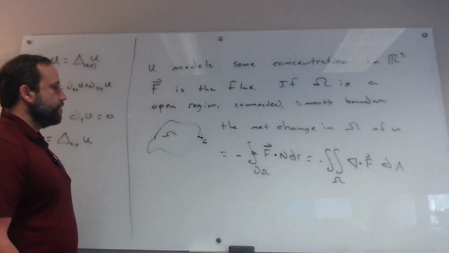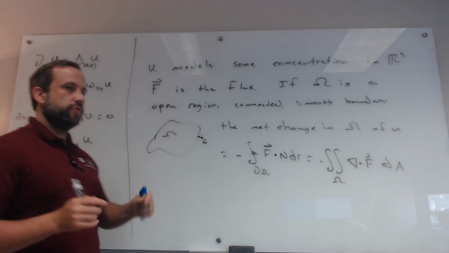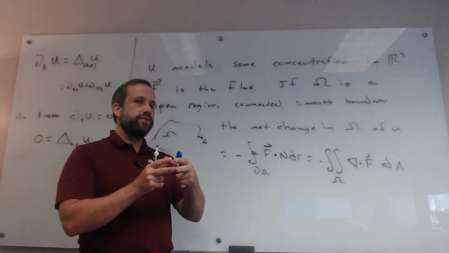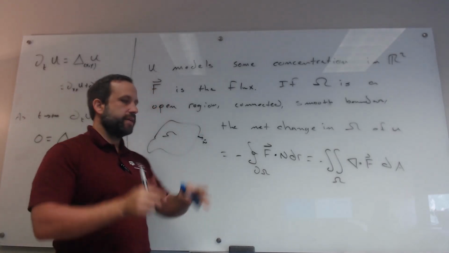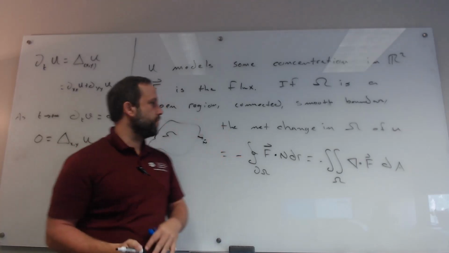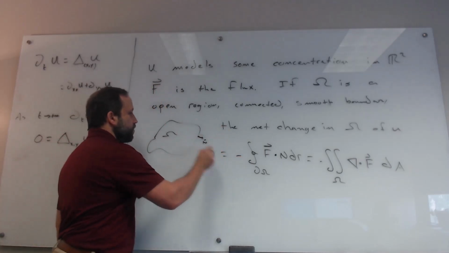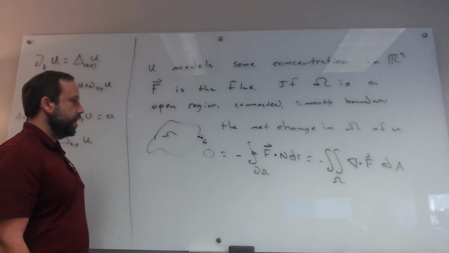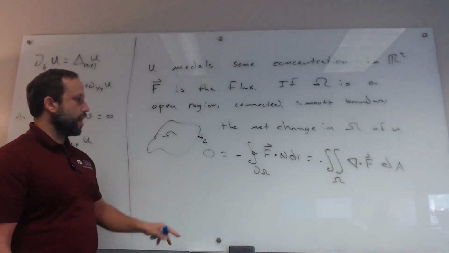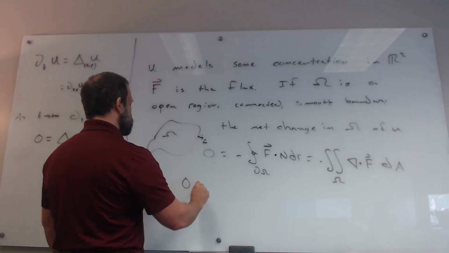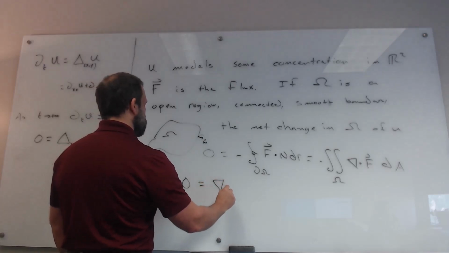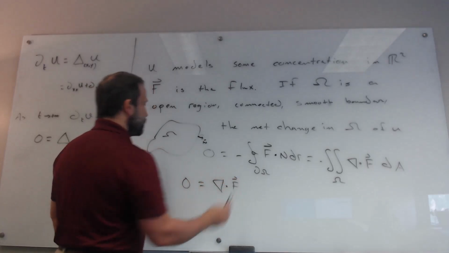Now if we're in a steady state solution, so that there is no net change, like a steady state distribution where nothing is moving at all, this net flux has to be equal to 0. And since this is true over every omega, this tells us that the divergence of the flux is identically equal to 0.